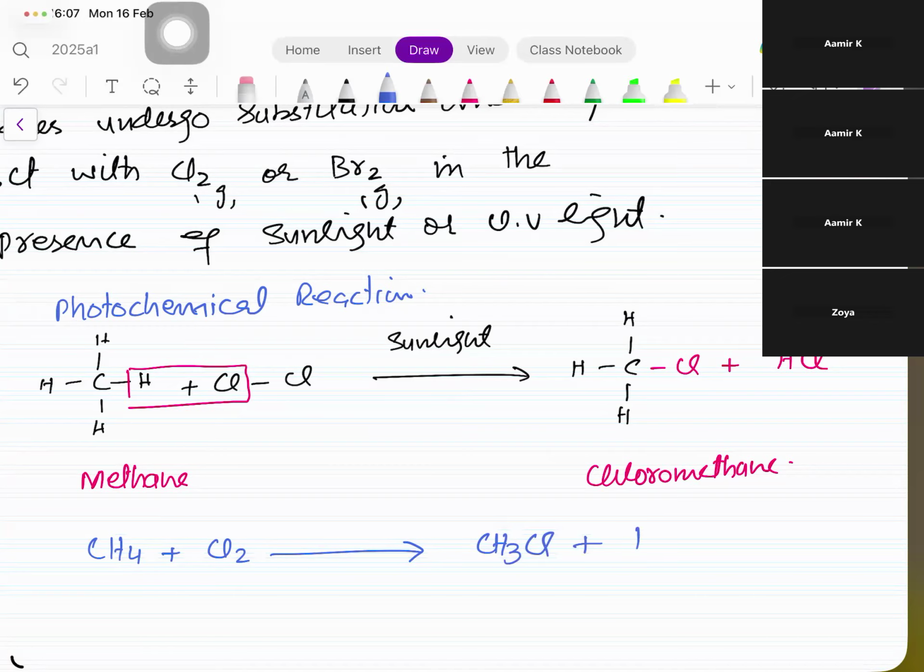CH3Cl, sorry, plus HCl. Okay. Like if this were ethane, you would have to mention the position of the chlorine. No, at this moment, there is only one carbon, so you call it monochloromethane. Yeah, for ethane, I'll come to that.